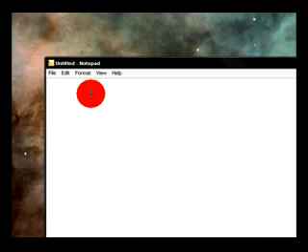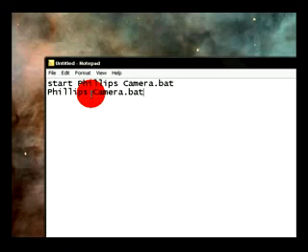So firstly, I want you to type start Philips camera.bat, and underneath put Philips camera.bat. What this basically does is make a loop that keeps opening command prompt, and it will just freeze out the computer, and you won't be able to do very much, and you can't get rid of it.